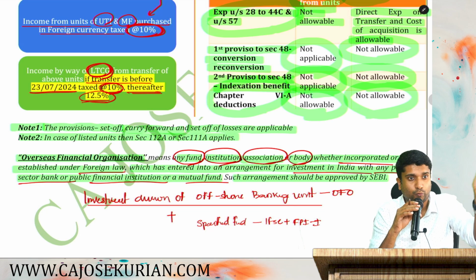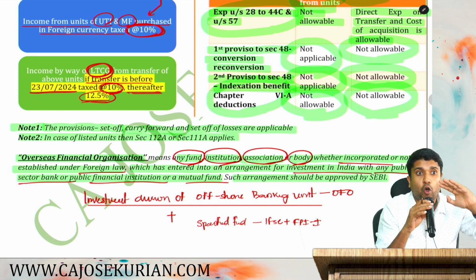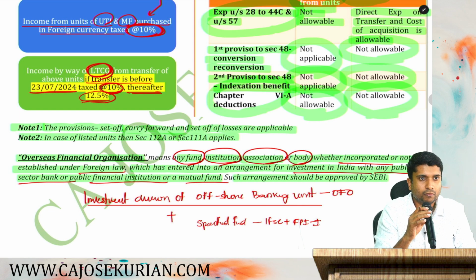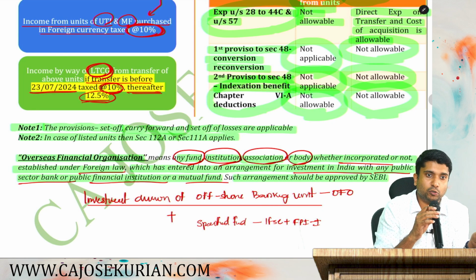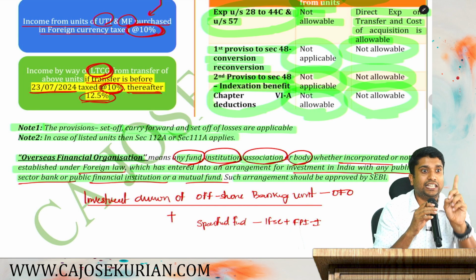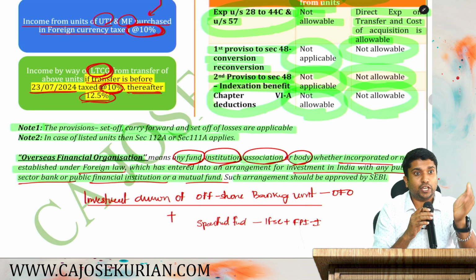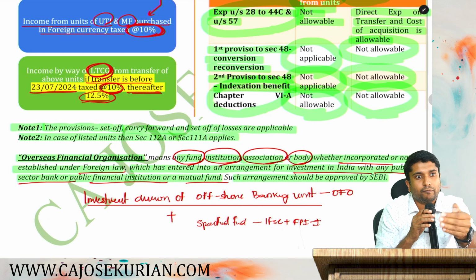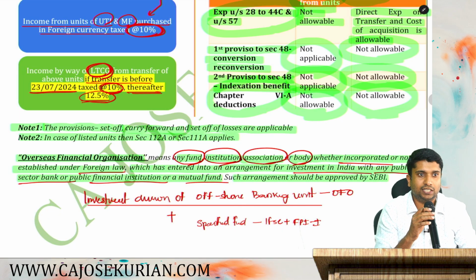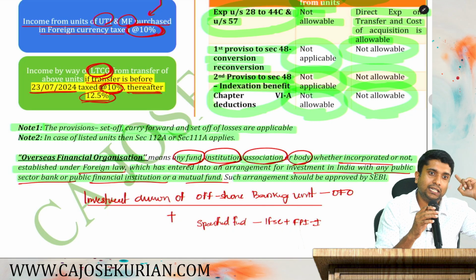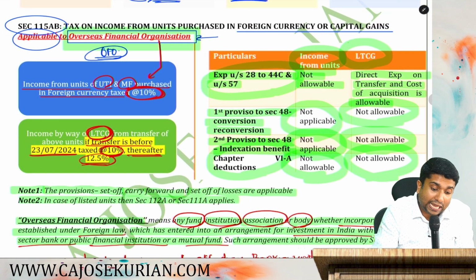Specified funds as well. Are you with me? So there is an overlapping in the definition. Due to the overlapping, let me ask you one doubt. Units of mutual fund can also be called as securities. Yes or no? Say you have income from units of a mutual fund where you have made an investment in foreign currency. It will come under 115 AD as well as 115 AB.